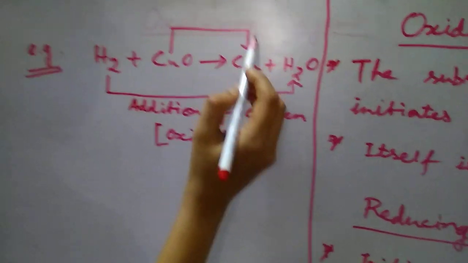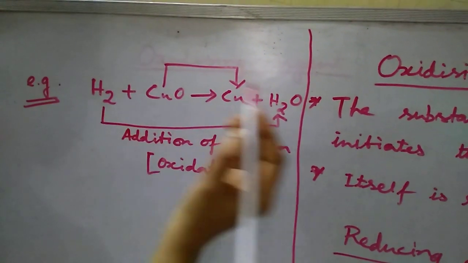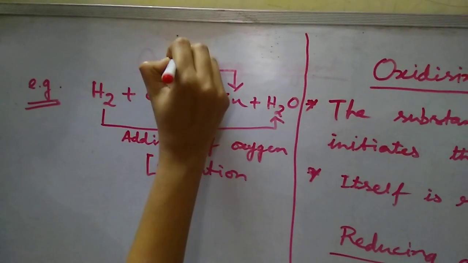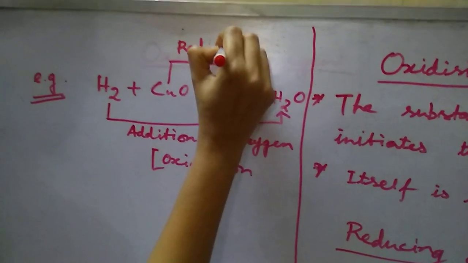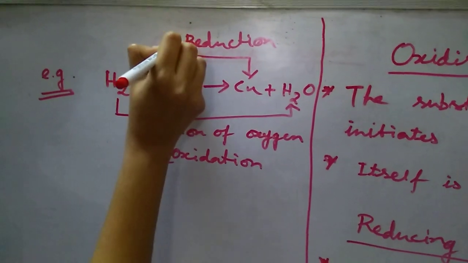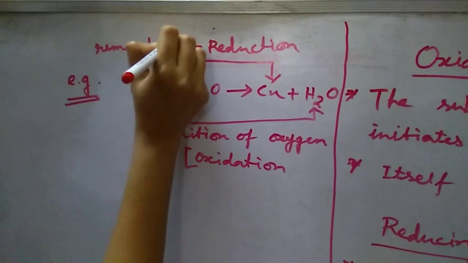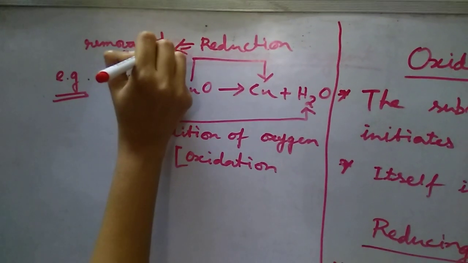When copper oxide is converted to copper, the oxygen atom is removed during the process. So this is an example of reduction. Why is it reduction? Because there is removal of oxygen.